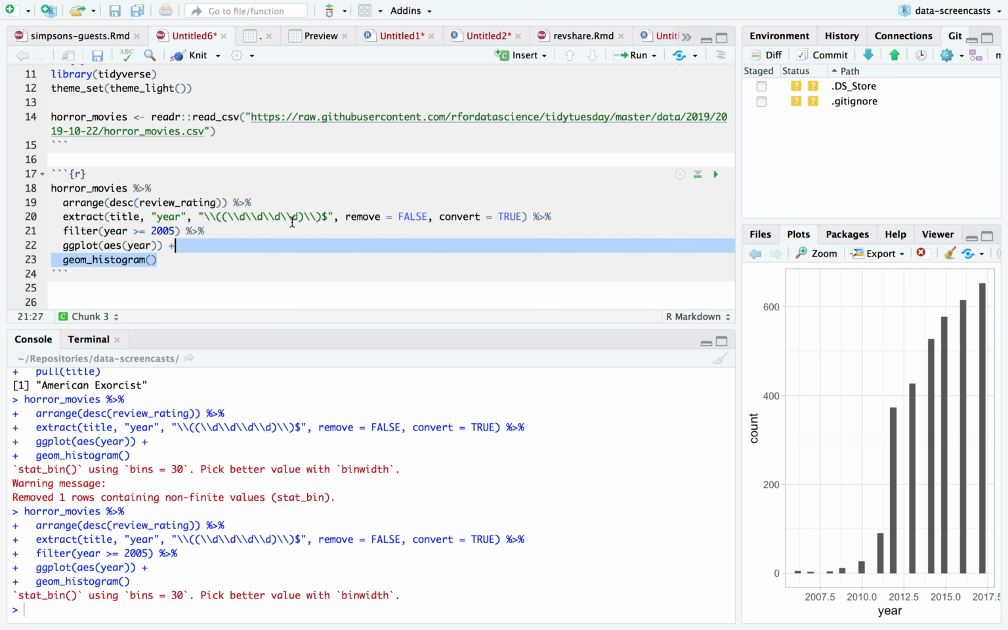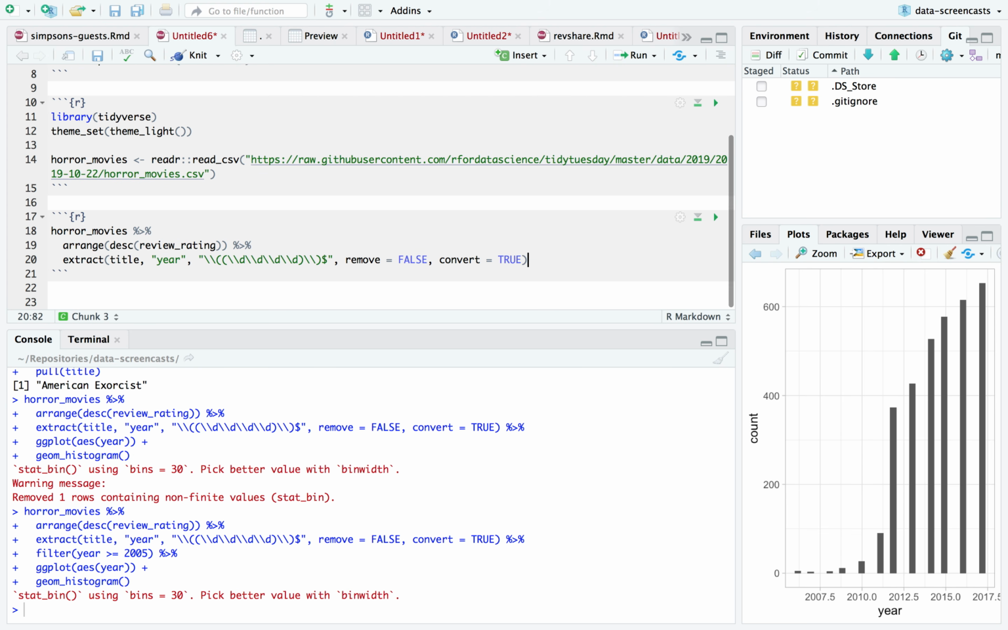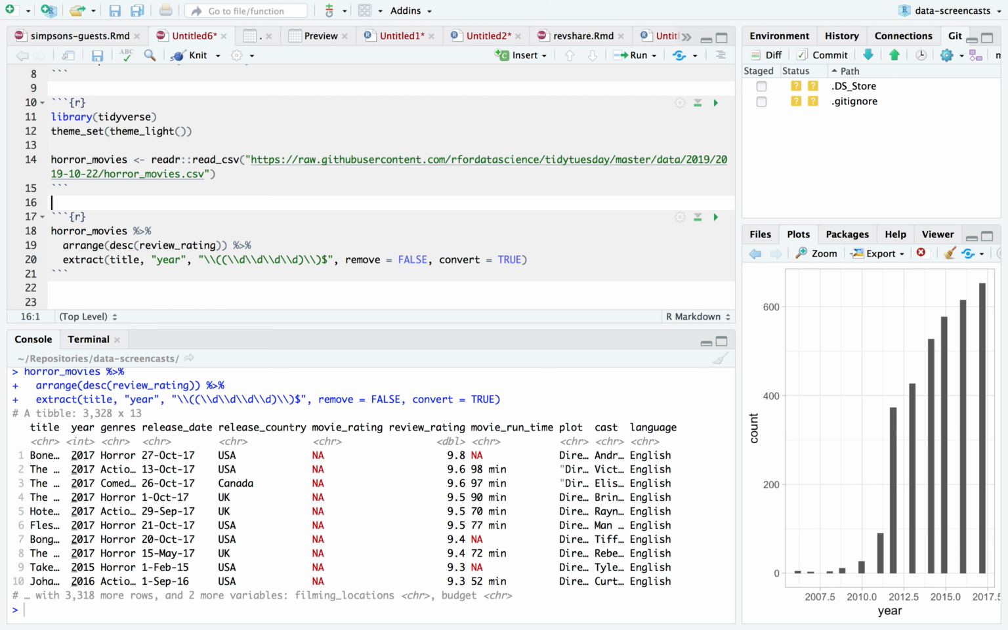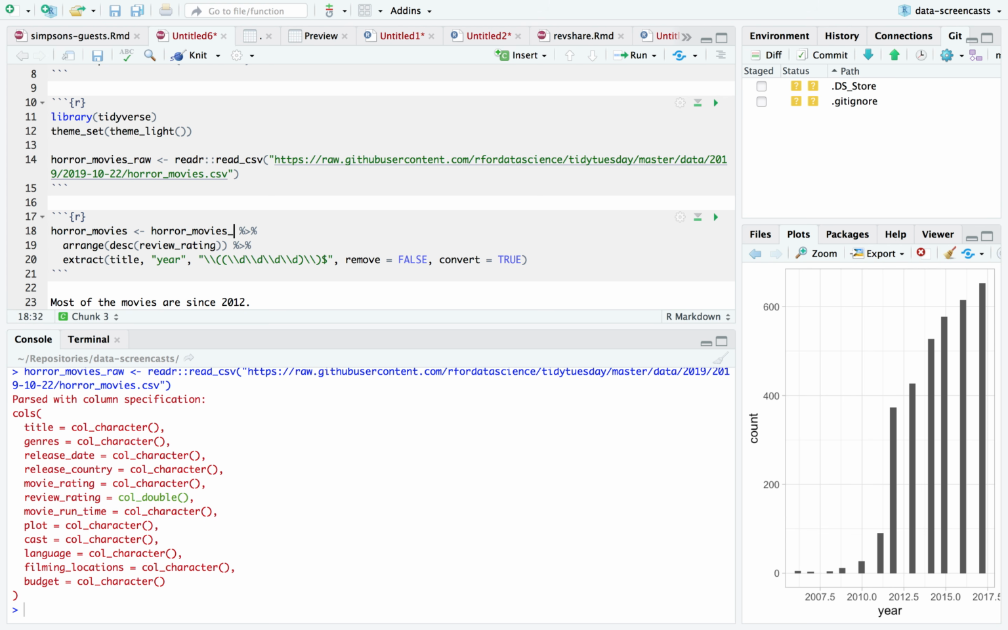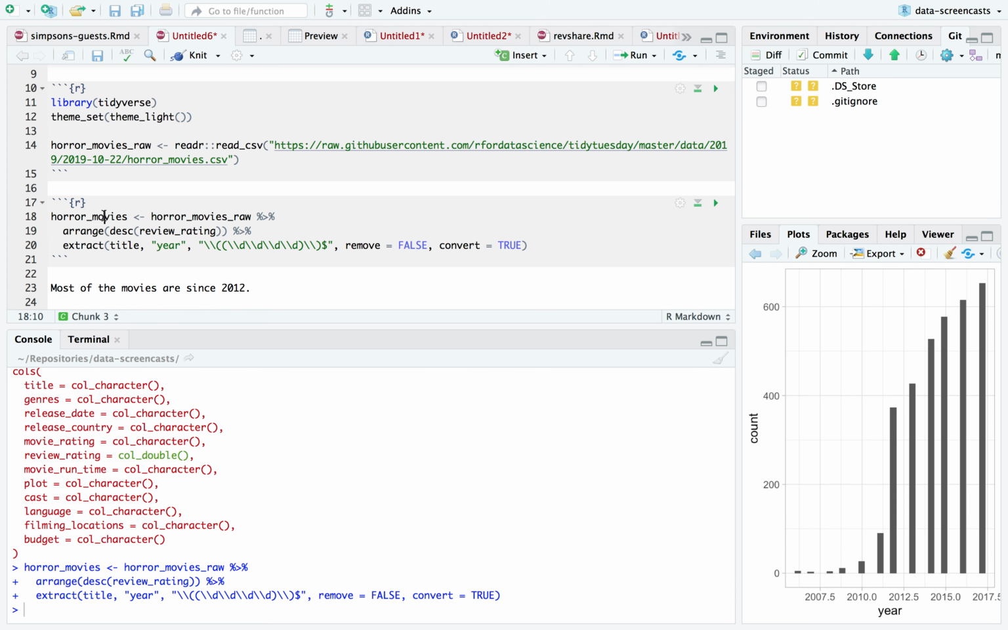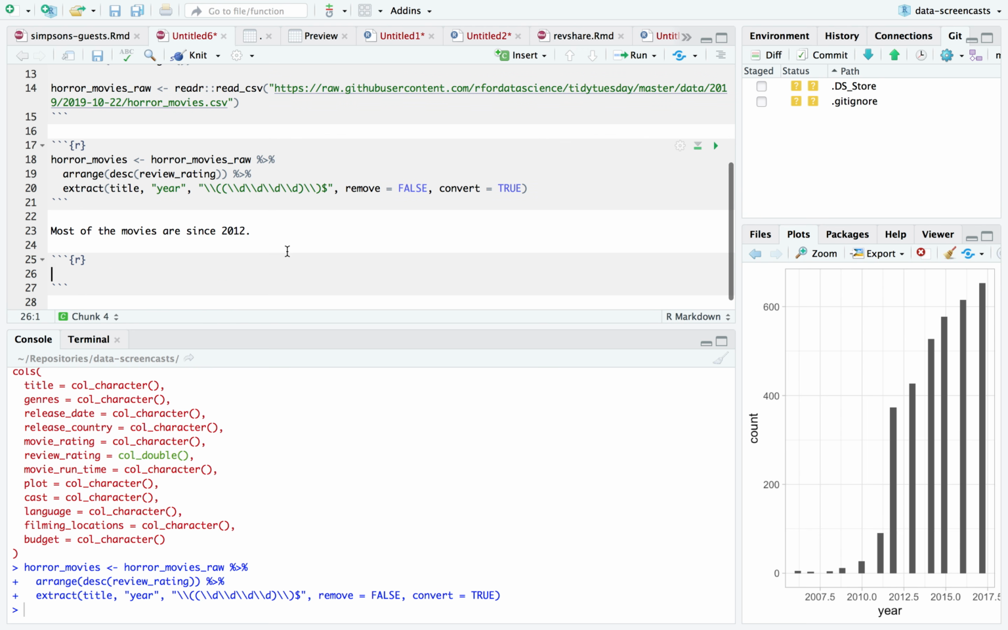Okay, so that's something we now know. I'm not even going to keep that data. I'm just going to keep in mind that most of the movies are since 2012 or so. And I'm going to save this as horror movies processed. Actually, I'm going to name this horror movies raw, and name this horror movies. Then I can just use horror movies whenever I like and keep the processing code up in here.